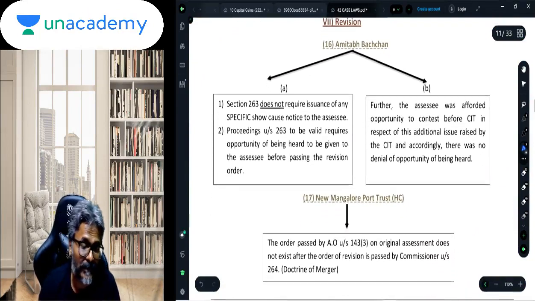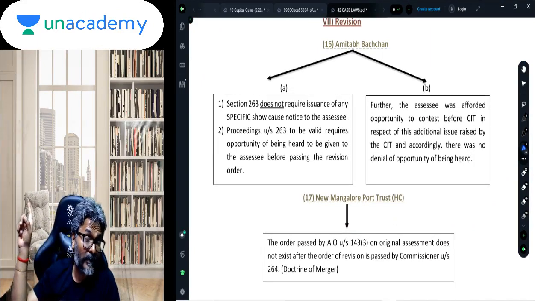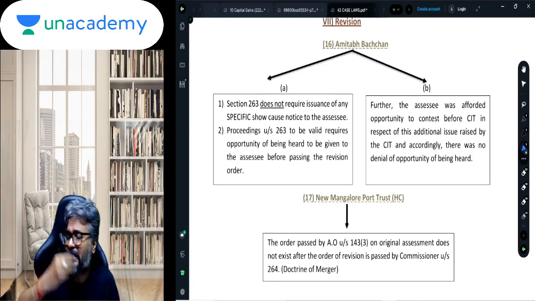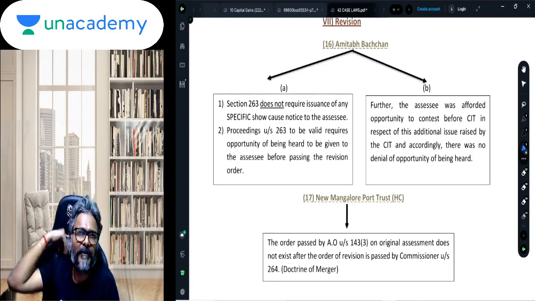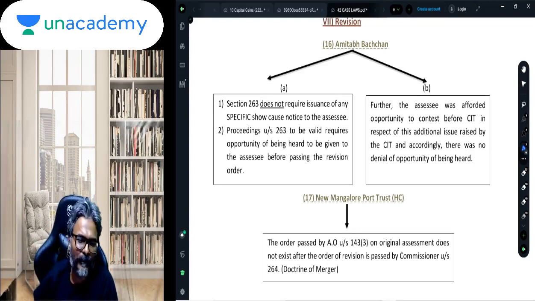Coming to the next case law, the Amitabh Bachchan case law is very important. It should have been asked by now but hasn't been asked, so let's look into this. Students, one software case law is very critical, which we will discuss somewhere later. The issue on computer software, whether that can be considered to be royalty or not, is a most likely case law of your examination. Now before that, let's look at this case law of Amitabh Bachchan.